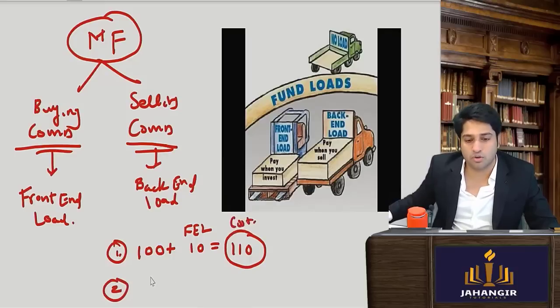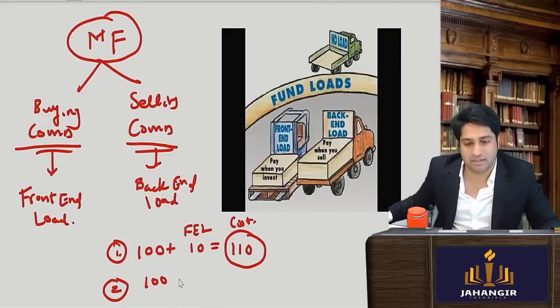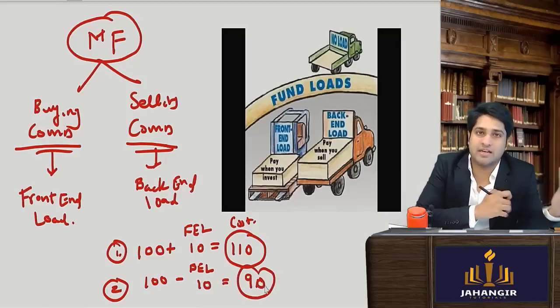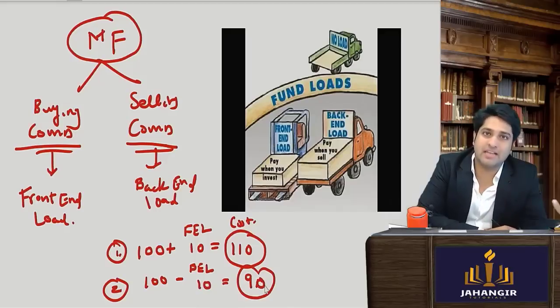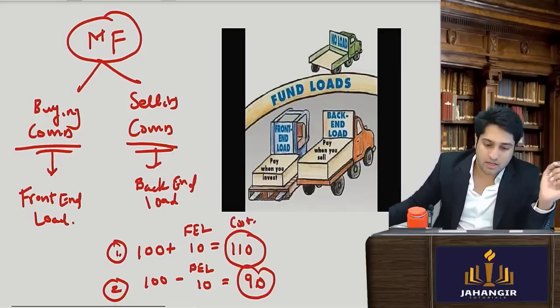Now if I have sold worth 100, do you think they will credit 100 rupees to my account, or will they subtract their commission, called a back end load, of let's say 10 rupees? So in my account only 90 rupees will be credited. Is this clear? Front end load and back end load. At the time of buying, a certain commission is charged. At the time of selling, a certain commission is charged.